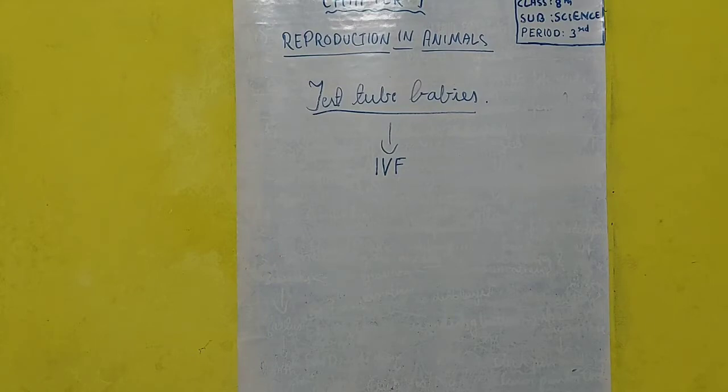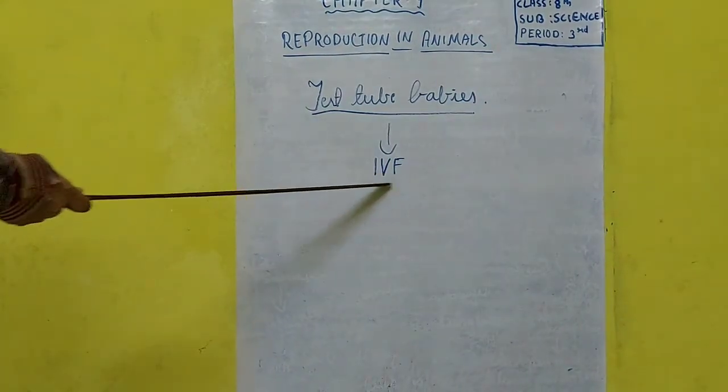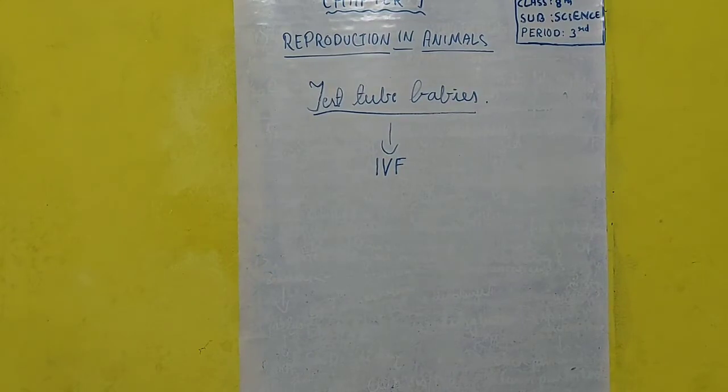So in these cases a technique called IVF, in vitro fertilization, is used. In this technique, sperm is taken from the male through injection or some other methods, and the egg is taken from the female.